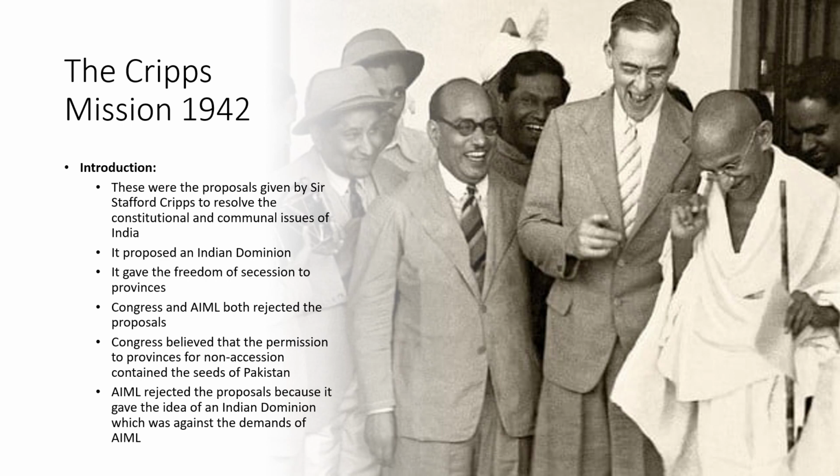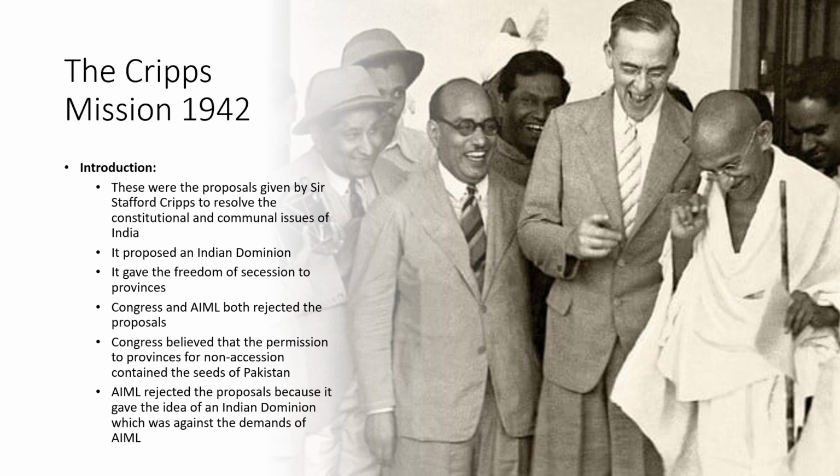So the Cripps proposed this kind of status for the state of India, that India should be a dominion. Then these proposals gave the freedom of secession to provinces, and Congress and All India Muslim League both rejected the proposals. Congress believed that the permission to provinces for non-accession contained the seeds of Pakistan, and this would divide India into more than one piece.